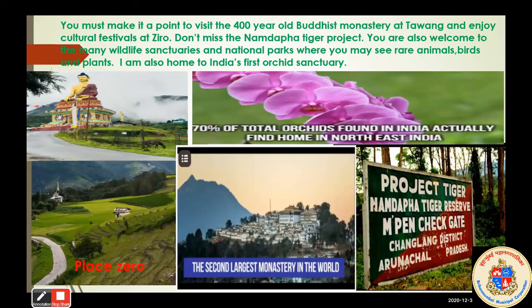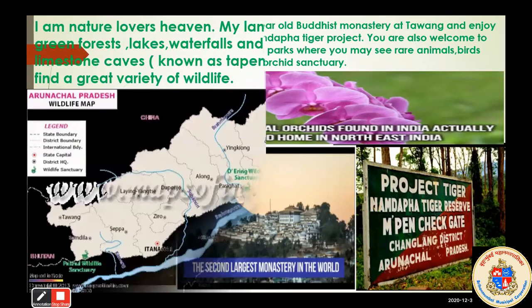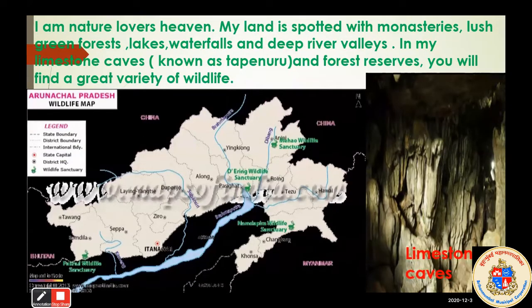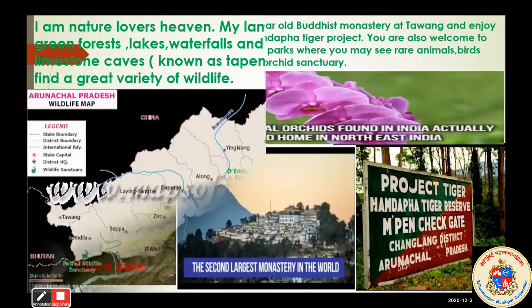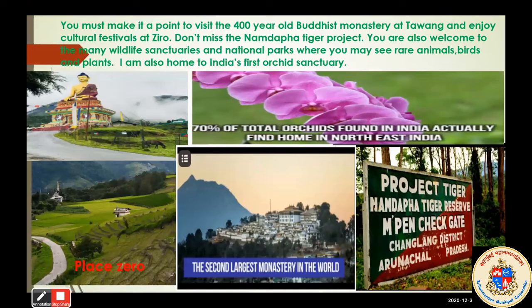Namdapha Tiger Project, the reserve for the tigers. You can see here the Project Tiger Namdapha Reserve, Empen Check Gate. It is also in Arunachal Pradesh. Wildlife sanctuaries that we learned before. A lot of wildlife sanctuaries, that is Iring Wildlife Sanctuary, Namdapha Wildlife Sanctuary, Mehu Wildlife Sanctuary. Here you can also see the place Zero. So all these are very beautiful places that we can visit.